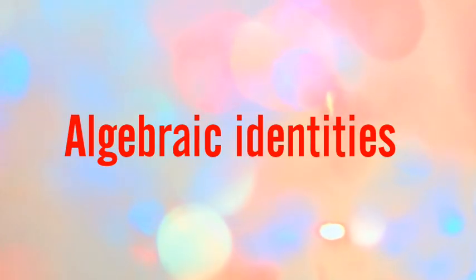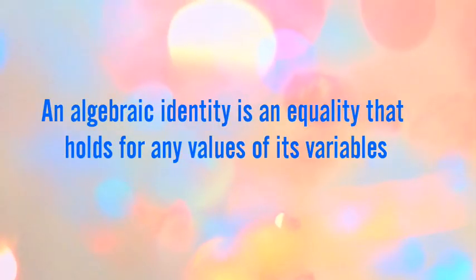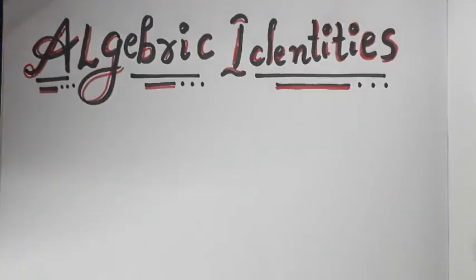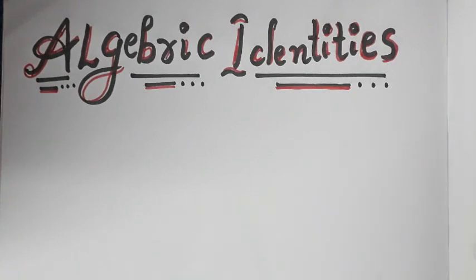So, today we are going to discuss in detail about algebraic identity. Before going into detail, let us discuss what an algebraic identity is. An algebraic identity is an equality that holds for any values of its variables. So, let's study identities based on algebra, called algebraic identities, one by one, with some questions related to them so that it will be more clear to you. So here we proceed and go for the first question.